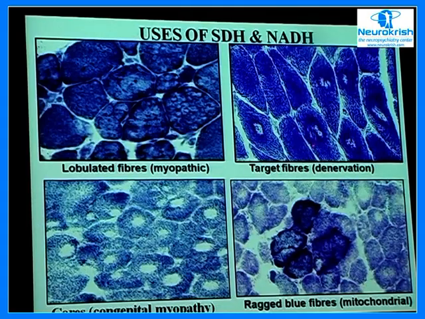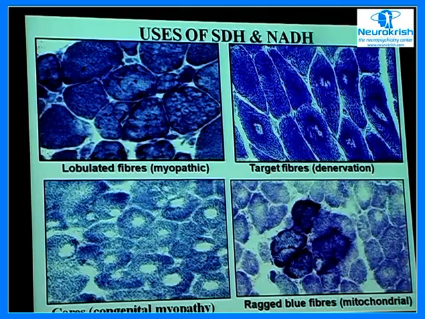The presence of these targets tells you about the denervation of the muscle. One form of congenital myopathy, which is called the core disease, you can identify by this. And of course, the characteristic signature for metabolic disorders, particularly the mitochondrial disorders, is the presence of these ragged blue fibers. These are the ones you can pick up on these stains, which appear absolutely normal